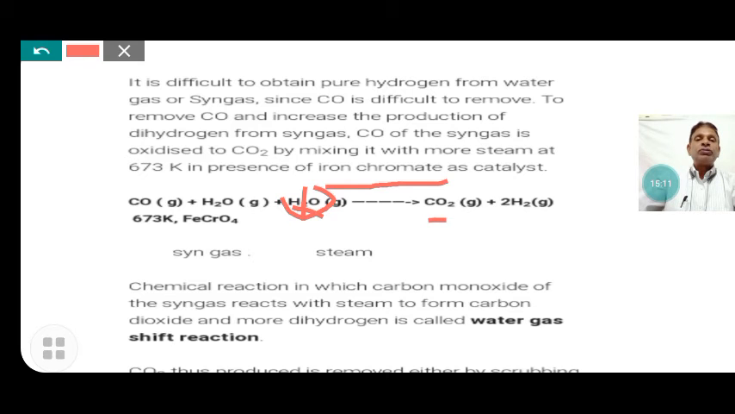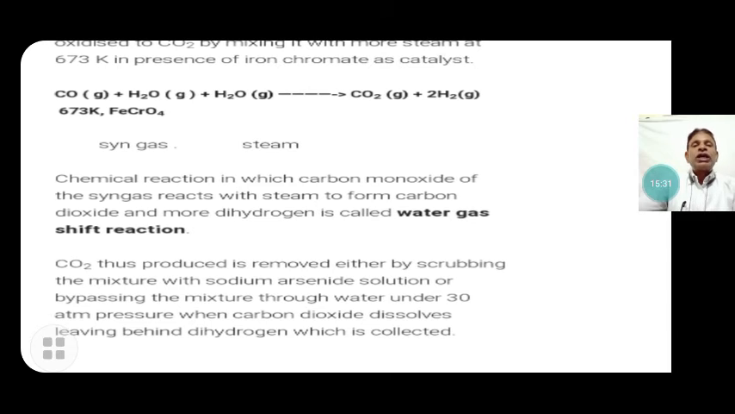Two molecules of hydrogen are given here, the catalyst used is iron chromate, and the temperature is raised to 673 Kelvin. Syngas plus steam: this commercial production, in which carbon monoxide of the syngas reacts with steam to form carbon dioxide and more dihydrogen, is called the water gas shift reaction, because more hydrogen is produced in this reaction. Now, carbon dioxide is also produced in the reaction, and both gases are mixed together.